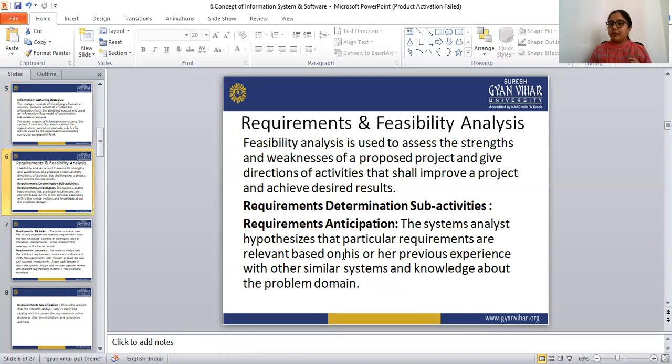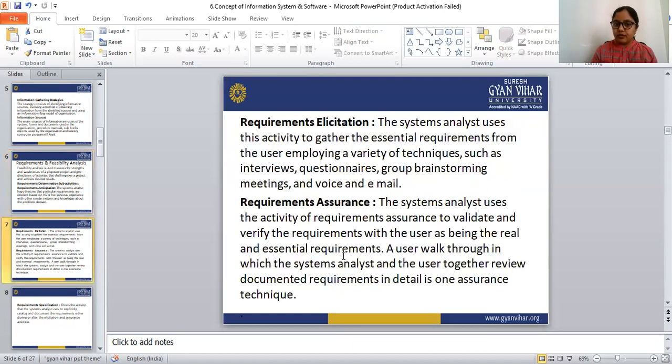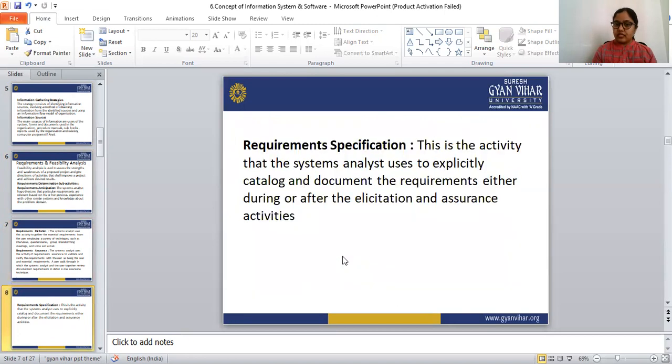Next is requirement and feasibility analysis. We do the feasibility analysis to assess the strengths and weaknesses of the proposed project. The requirement determination sub-activities are requirement anticipation, requirements elicitation, and requirement assurance. These are done by the analyst.